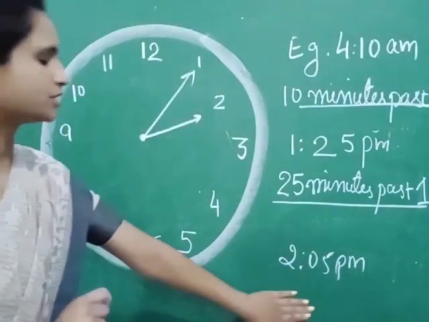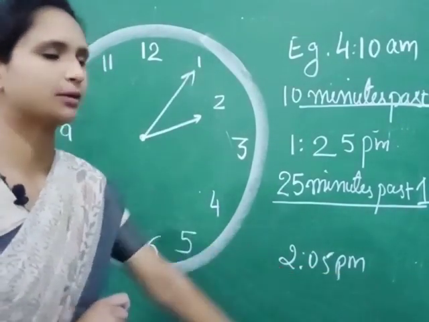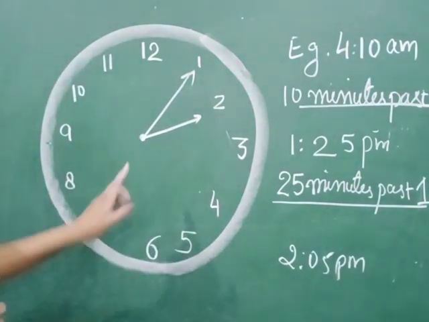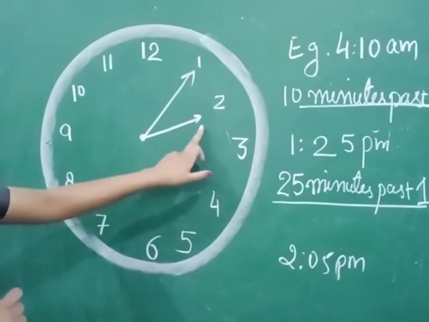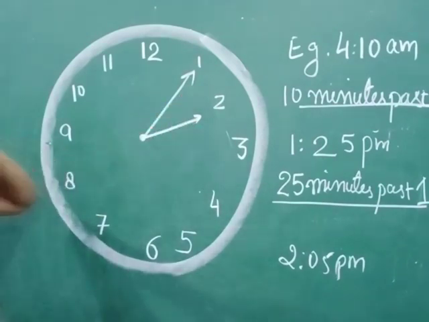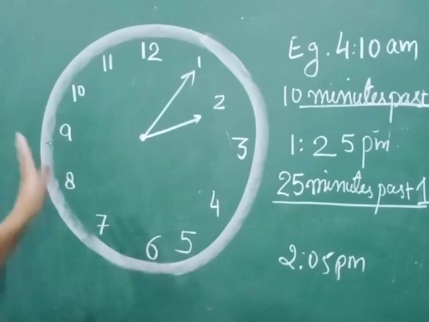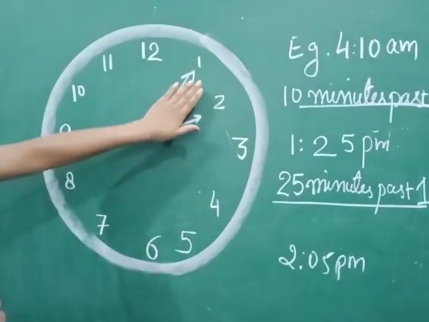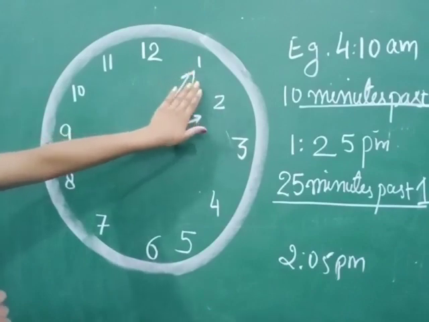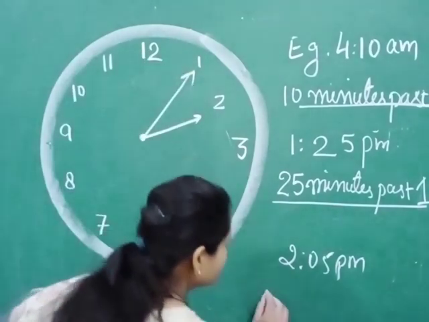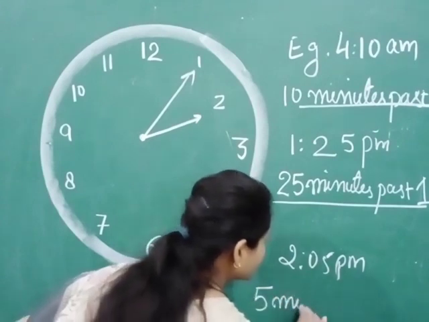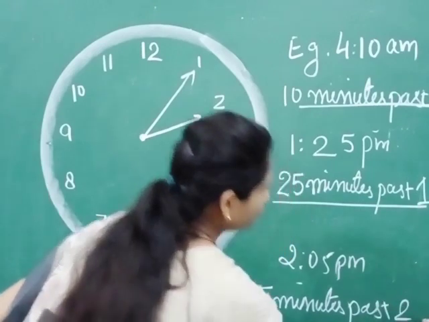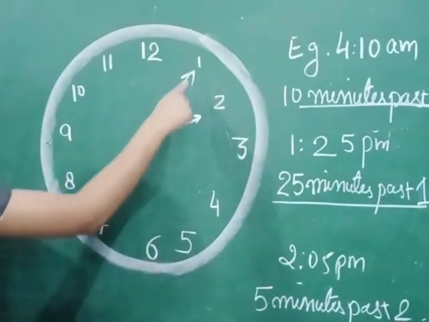Now the third example, 2:05 p.m. It's 2 hours and 5 minutes. This clock shows 2 hours and 5 minutes. When we have to write it in minutes past, we have to write minutes first. The long hand is at what minute? 5 minutes. So we first write 5 minutes past 2. Okay, 5 minutes past 2.